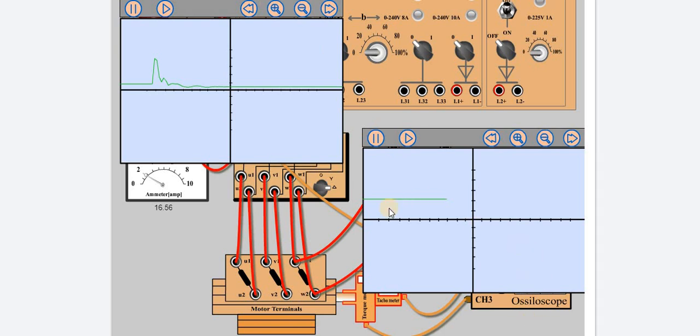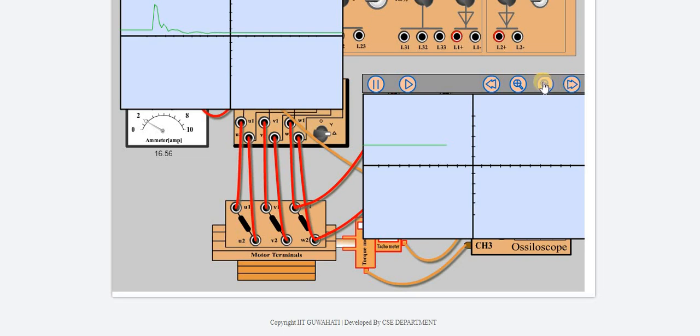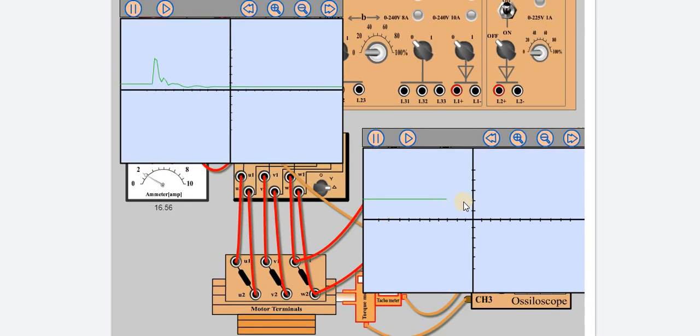With this you can also observe that there is no change of speed also. Just playing, after some time it's settling down. At the same time, 1.65 current.